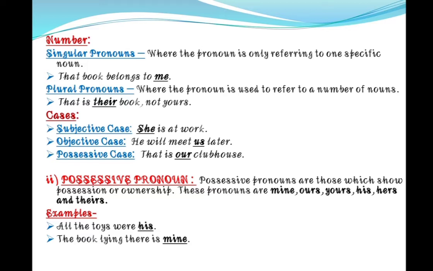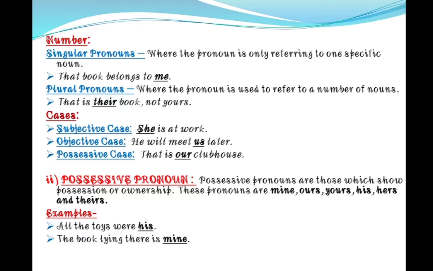Next is cases: subjective case, objective case, possessive case. Children, when the pronoun is the subject of the sentence, it will be considered as subjective case. Like, she is at work. Here you can see that she is used in the place of the subject. Next is objective case.